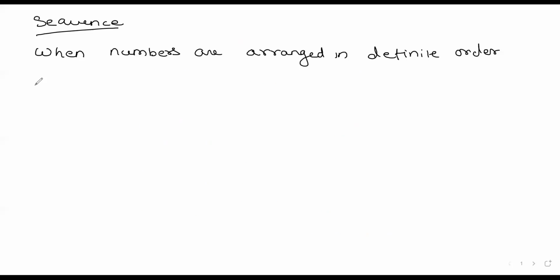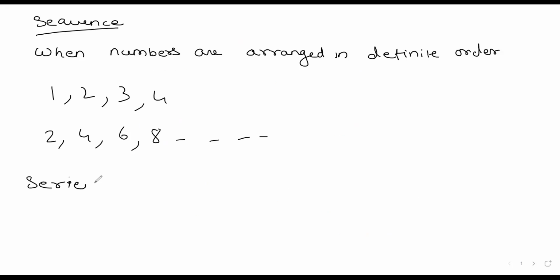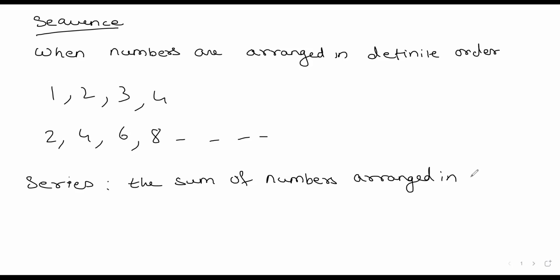Of course, the name itself suggests, if we have a sequence in this format, say suppose 1, 2, 3, 4, this is a finite sequence. 2, 4, 6, 8, and so on, this is an infinite sequence. Then what do we mean by series? Series is the sum of numbers arranged in order, the sum of the numbers. 1 plus 2 plus 3 plus 4, this is series, this is sequence.